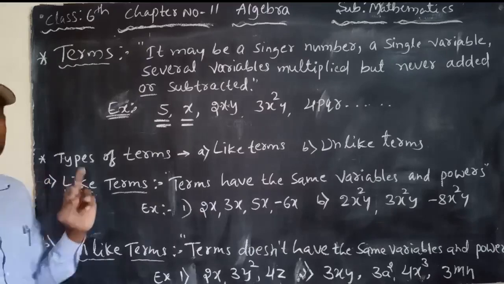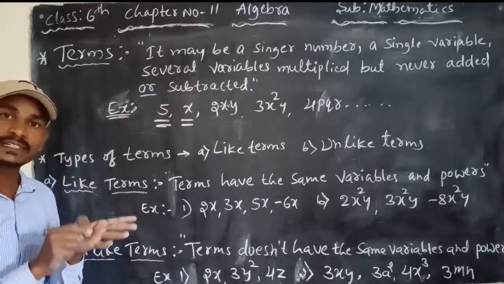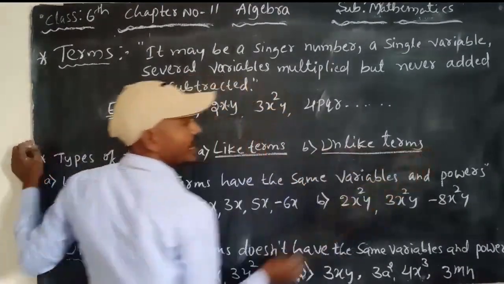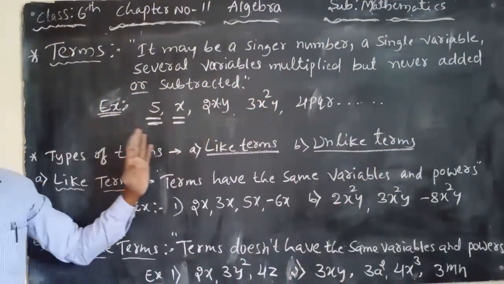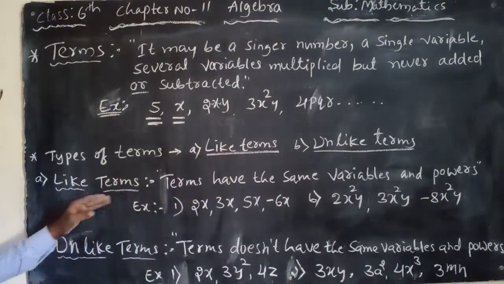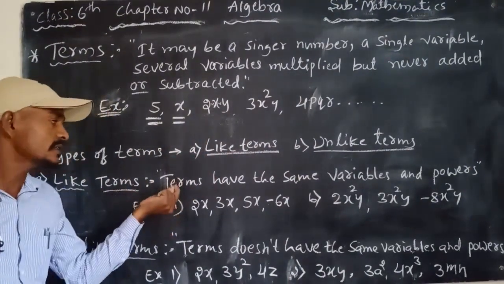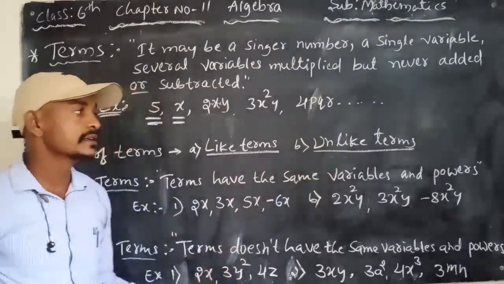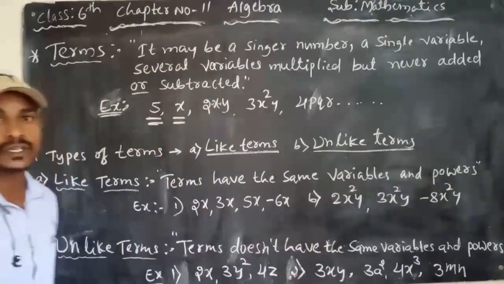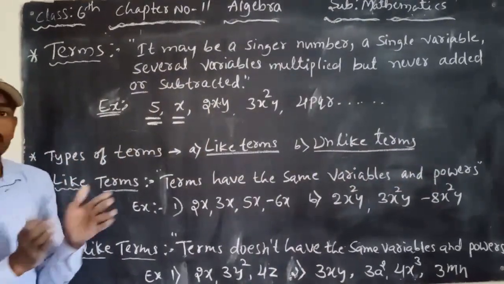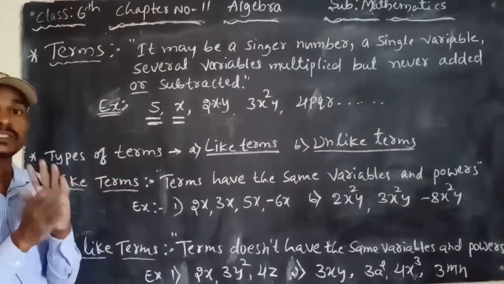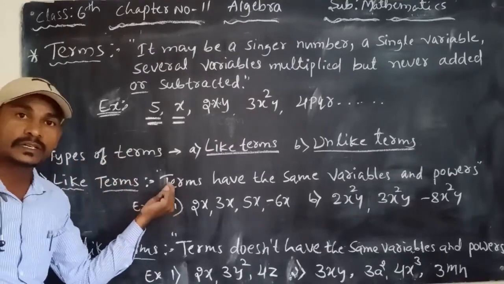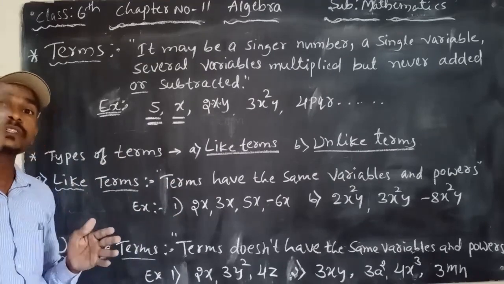In terms, there are two types. The first is like terms, and the second is unlike terms. What is meant by like terms? Like terms are terms which have the same variable and the same powers. Like means same. So like terms have the same variables with the same power.